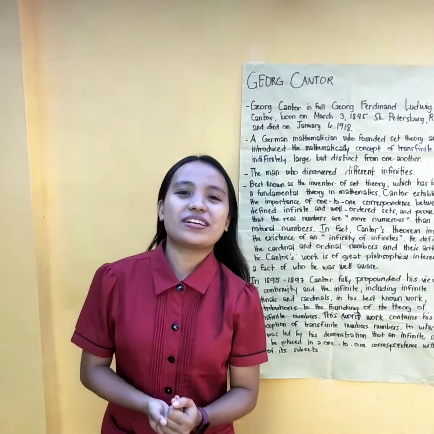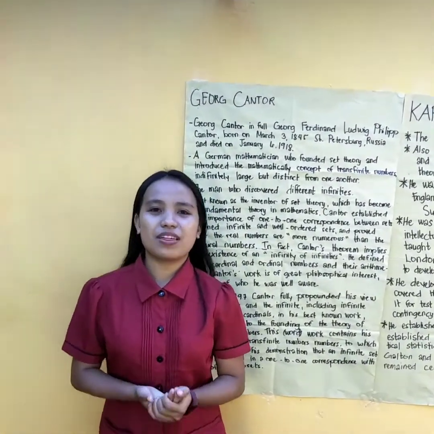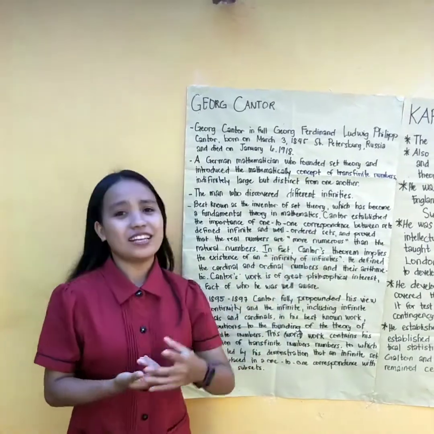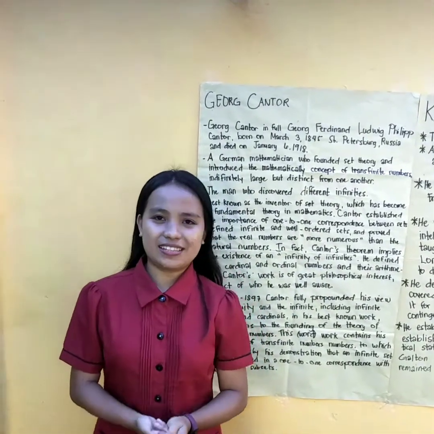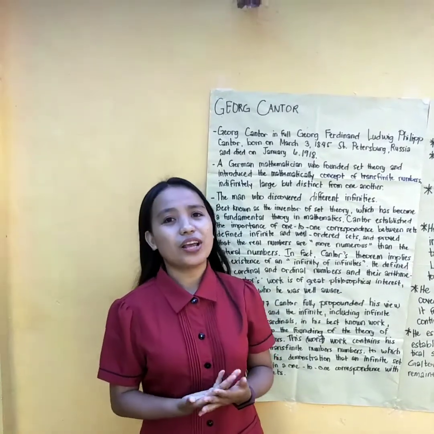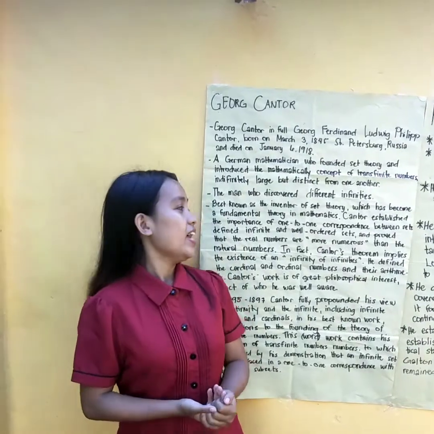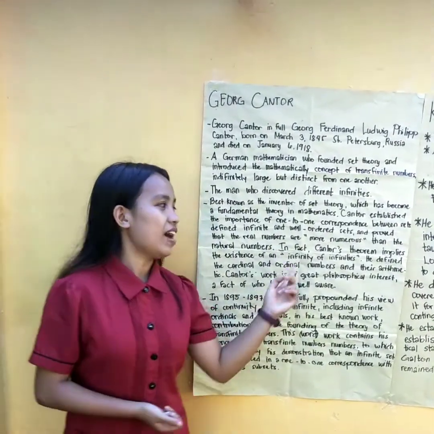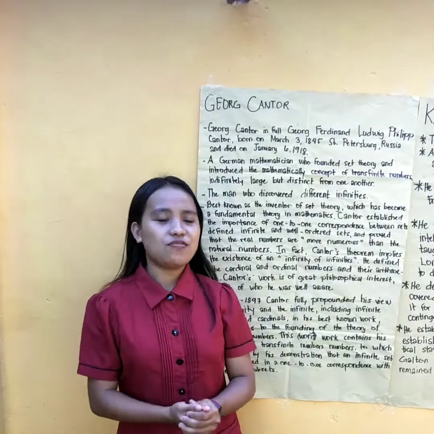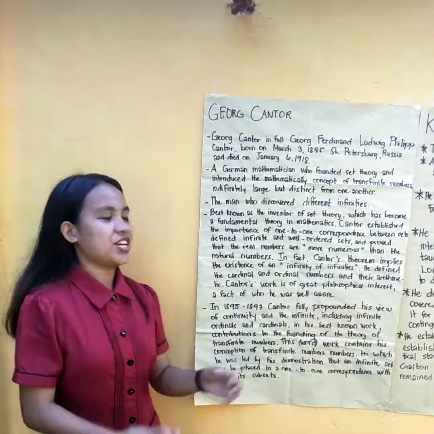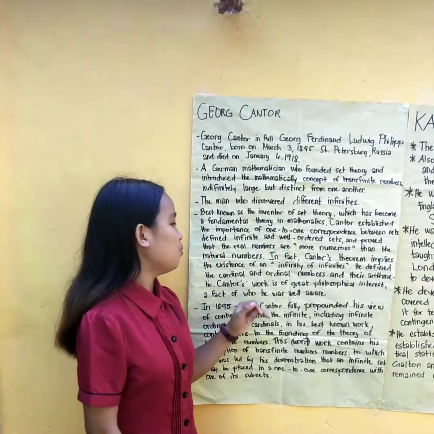He is best known as the inventor of set theory, which has become a fundamental theory in mathematics. Cantor established the importance of one-to-one correspondence between two sets. He defined infinite and well-ordered sets and proved that the real numbers are more numerous than natural numbers. In fact, Cantor's theorem implies the existence of an infinity of infinities. He defined the cardinal and ordinal with arithmetic, a fact of which he was aware.